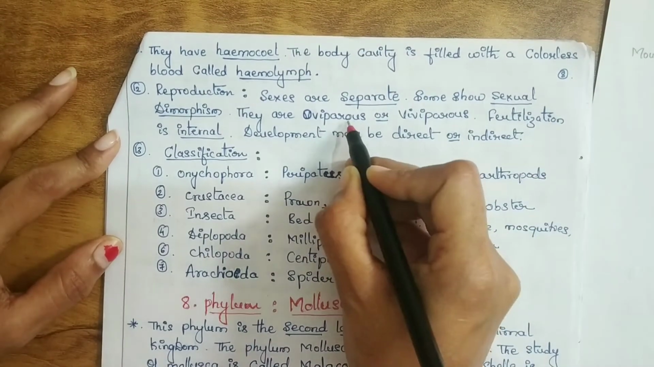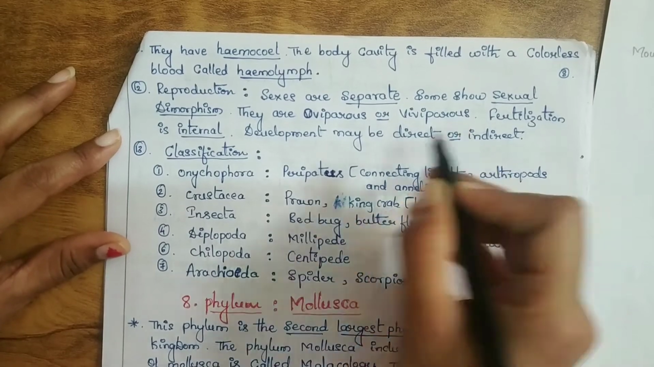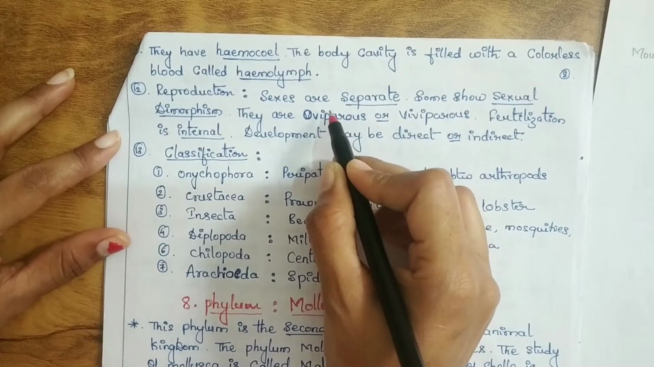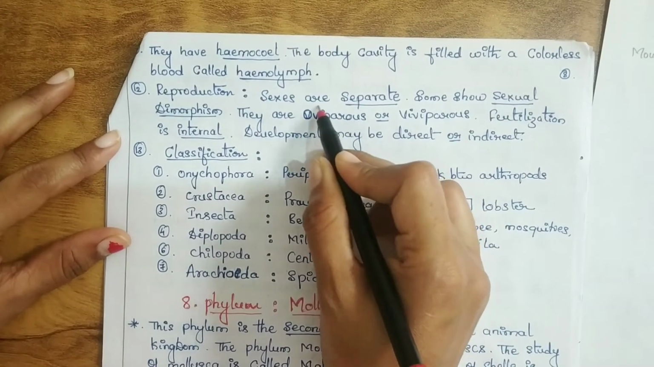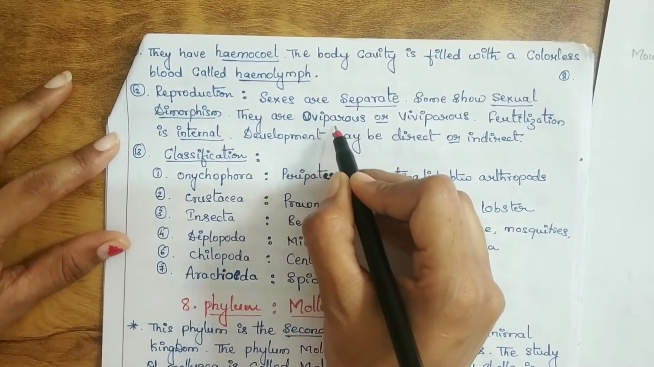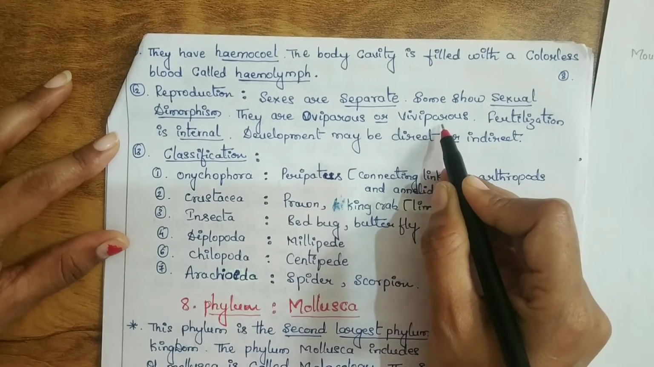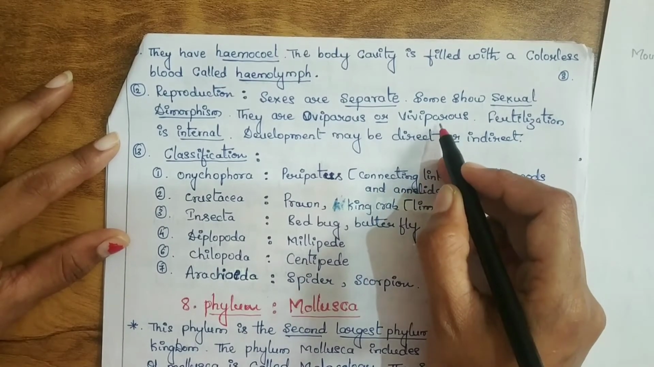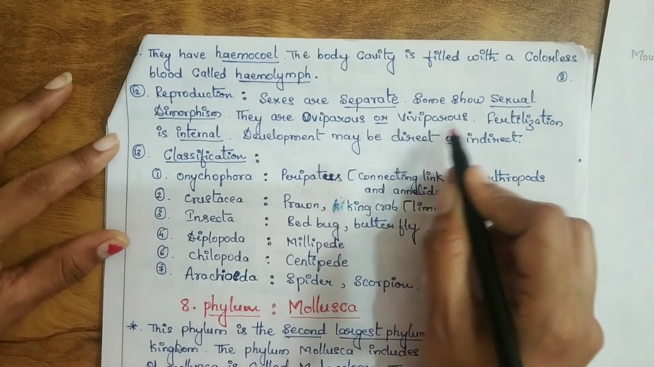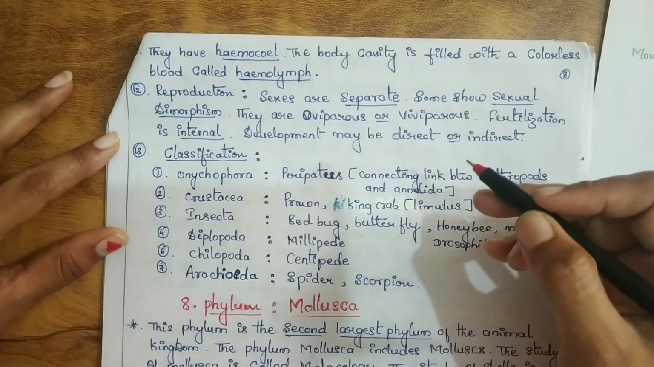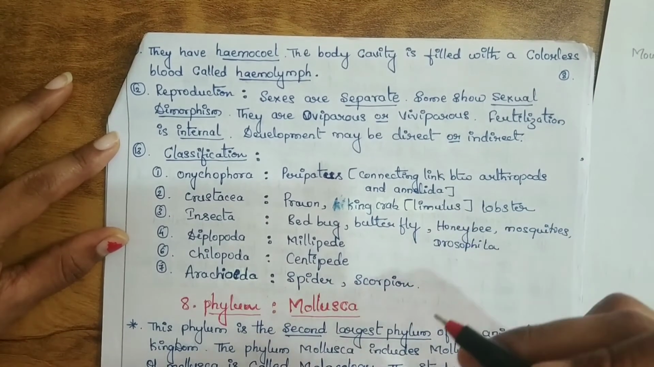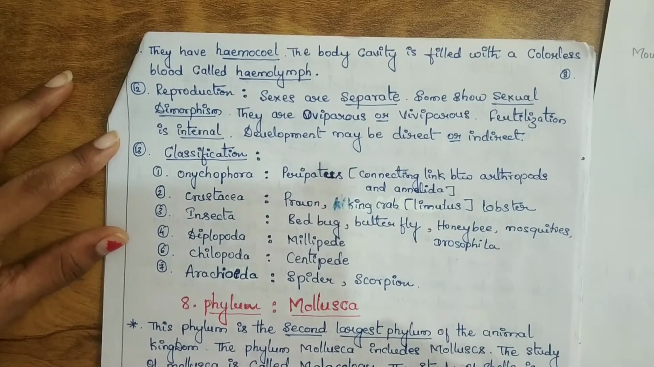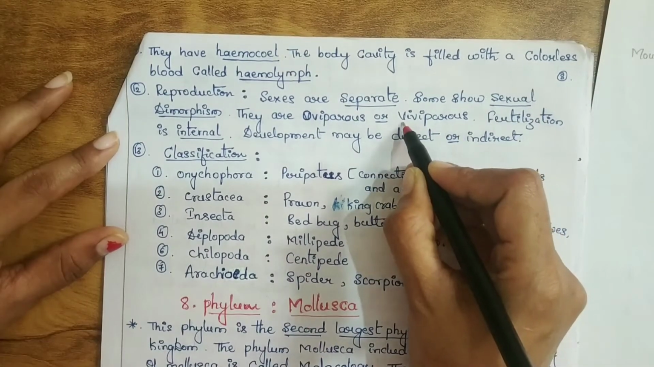And they are oviparous or viviparous. What are oviparous animals? Egg-laying animals are called oviparous. Viviparous means certain animals undergo embryonic development inside the mother's womb. Those are called viviparous animals. It means they don't lay eggs, rather they give birth to living young individuals.